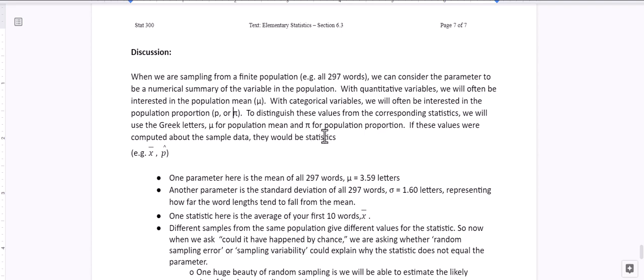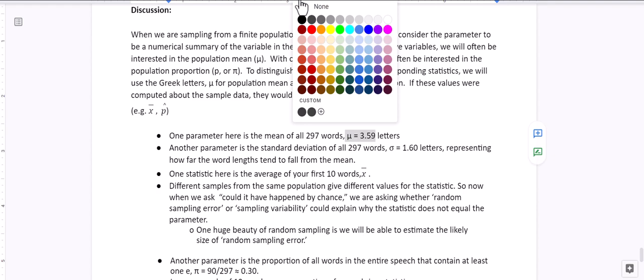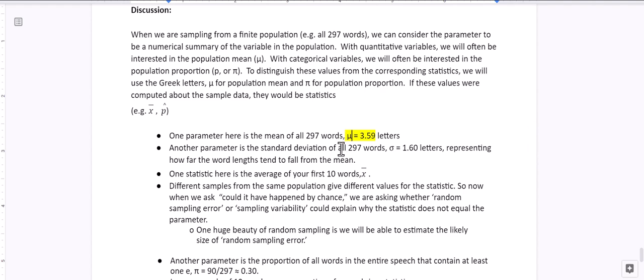To distinguish these values from the corresponding statistics, we will use the Greek letters mu or pi for the population parameters. And then for samples, we're going to use x bar for the sample mean and p hat for the sample proportion. So one parameter here is the mean of all 297 words, which mu is 3.59 letters. So we can highlight that. Whenever you see a Greek letter, that is our population parameter, and whenever you see an x bar, that is our sample statistic.